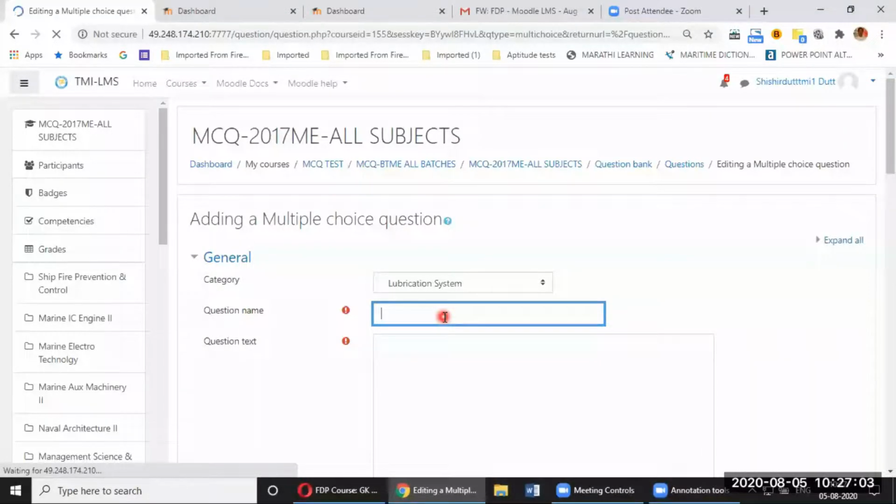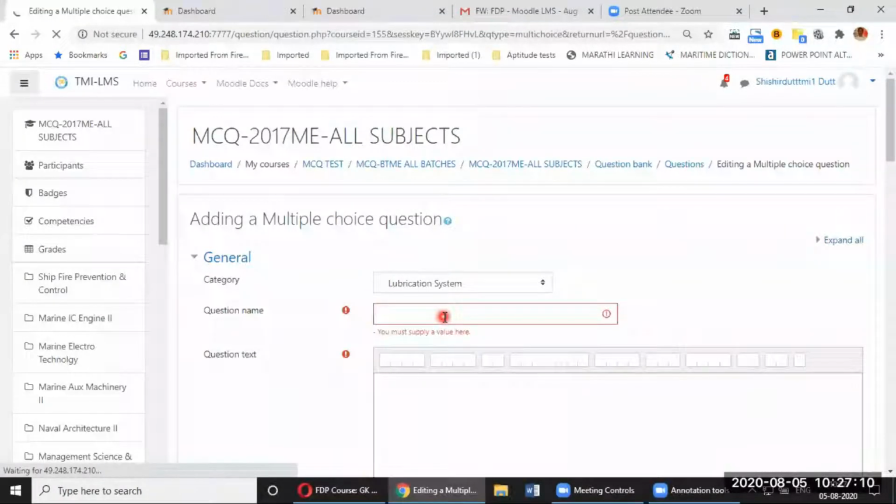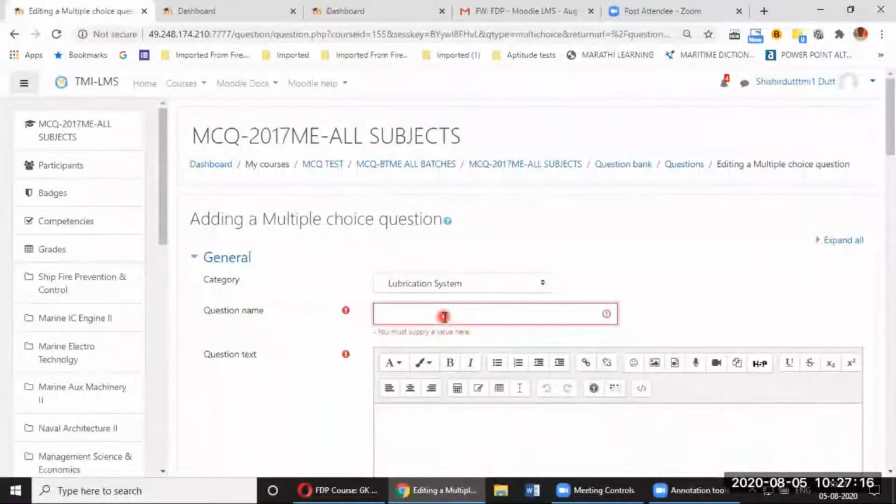Sometimes we end up putting a question number because we know that it is coming under the lubrication system. It is question number 1 of the lubrication system, but it is recommended that we give some kind of tag or identifier to the question name, because when we want to select it from a big list of questions, we don't know what that question is about.